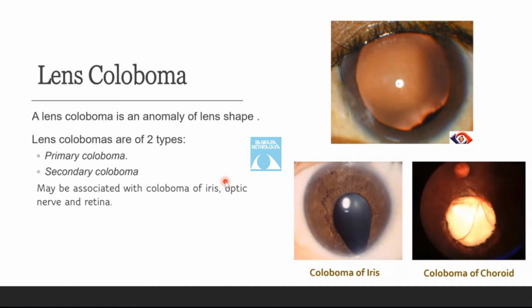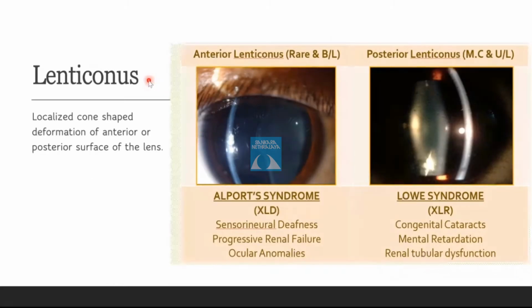The lenticonus. Lenticonus is a localized cone-shaped deformation of anterior or the posterior surface of the lens. It can be an anterior lenticonus or a posterior lenticonus. Anterior lenticonus is rare and usually bilateral. It may be associated with Alport syndrome, spina bifida, and Waardenburg syndrome.